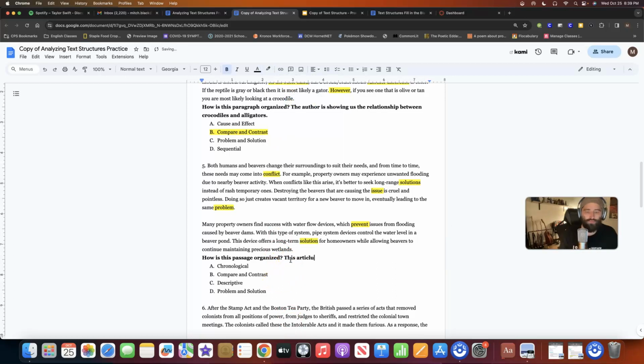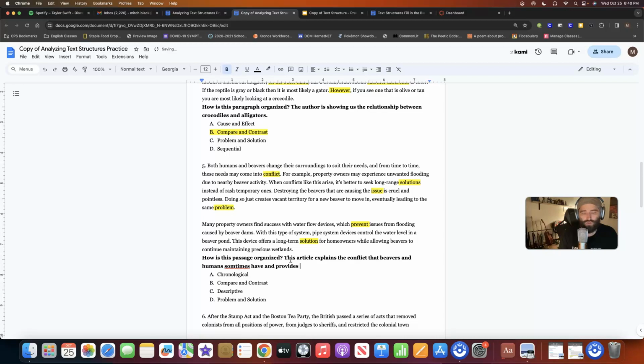This article explains the conflict that beavers and humans sometimes have, and provides solutions to overcome this problem, these issues.